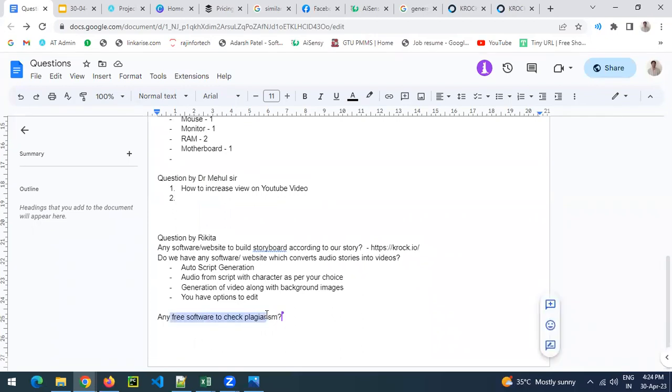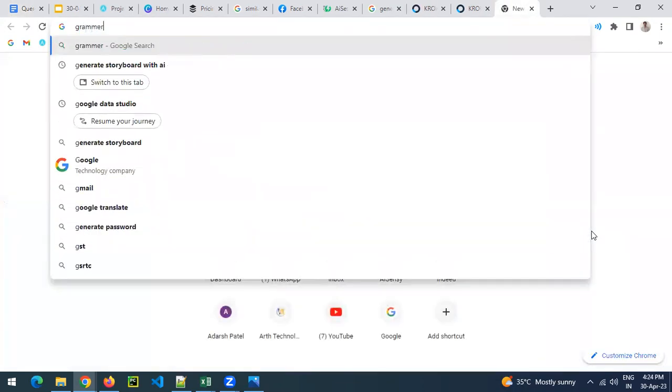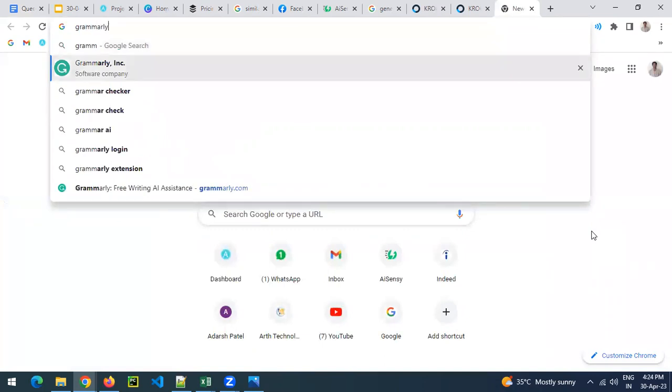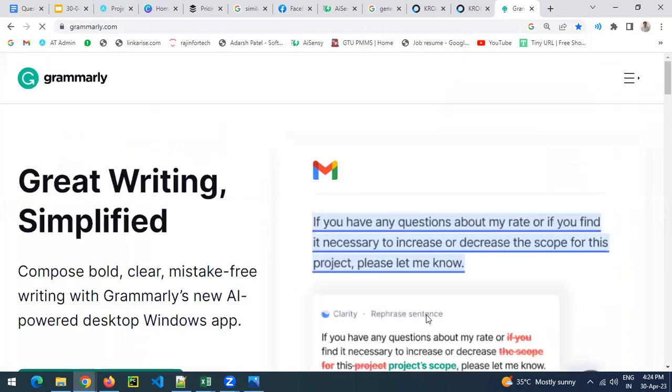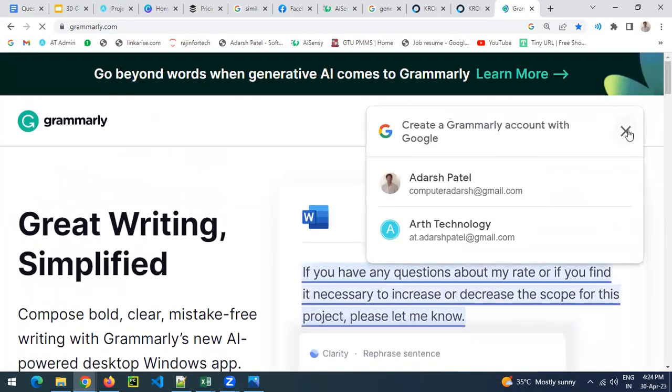Any free software to check plagiarism? It is difficult for plagiarism, but I think you can afford the Grammarly tool. I recommend using Grammarly, because Grammarly provides a plagiarism check.